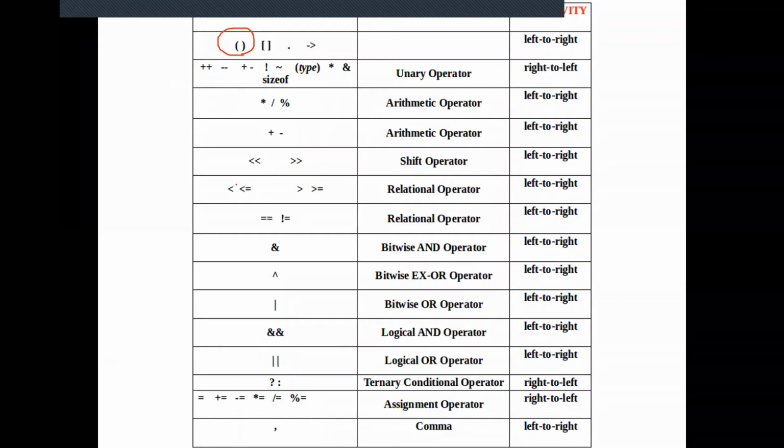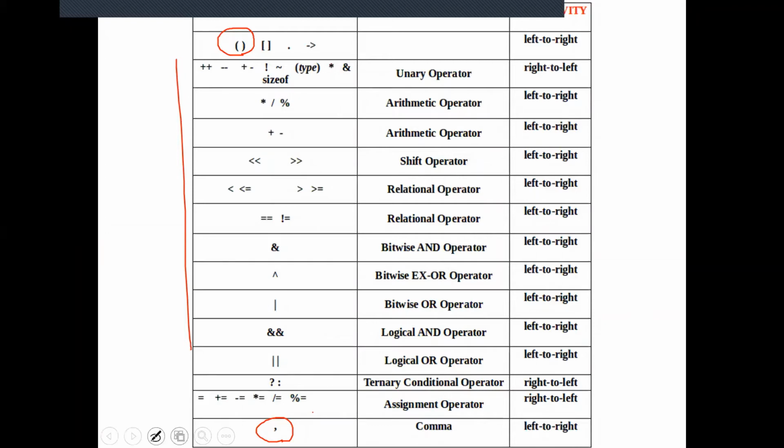The parenthesis has the highest priority, and the comma operator, which is studied under special operators, has the lowest priority. And I told you, in order to use the comma operator, always use it along with the parenthesis. So a high priority combined with the lowest priority, right? The parenthesis will ensure that the comma, which has low priority, still gets the highest precedence. So as I was telling in the previous slide, parenthesis will change the order of precedence of any of the operators listed below in this table.